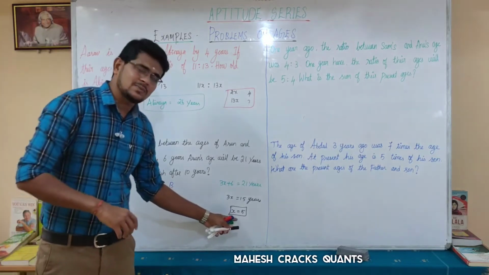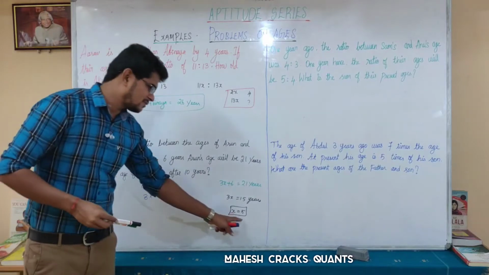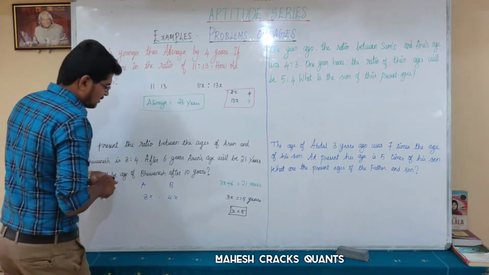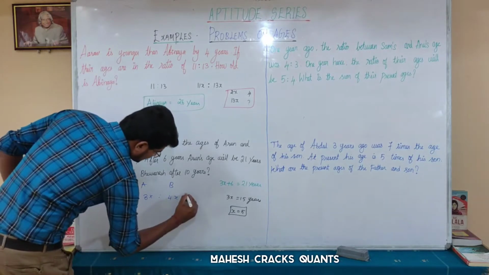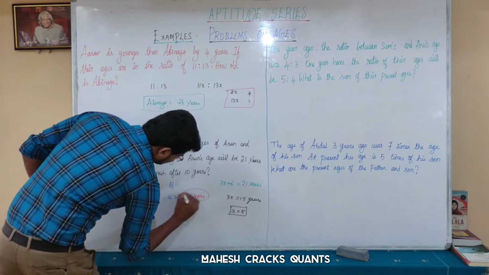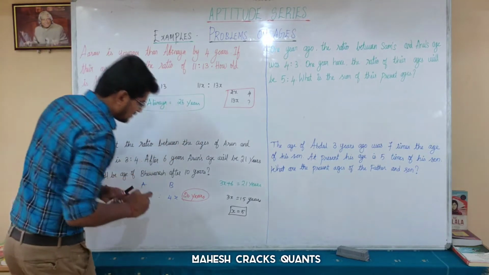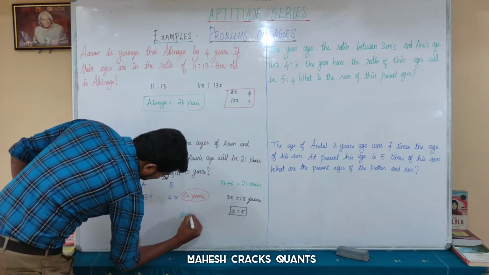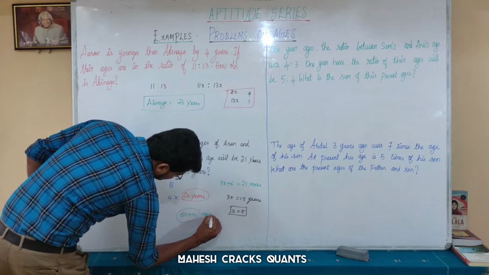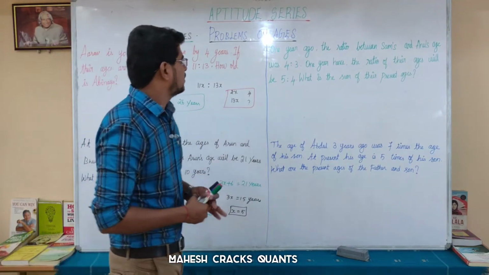Now the question is to find out what will be the age of Bonesh after 10 years. What is the present age of Bonesh? At first you have to find out his present age. You have the x value, the age of Bonesh is 4x. Substituting this you will get 4 into 5. The age of Bonesh is 20 years. After 10 years, what will be his age? 20 plus 10 gives the answer 30 years. So Bonesh's age will be 30 years after 10 years. Done. That's it. Let's move on to the next question.